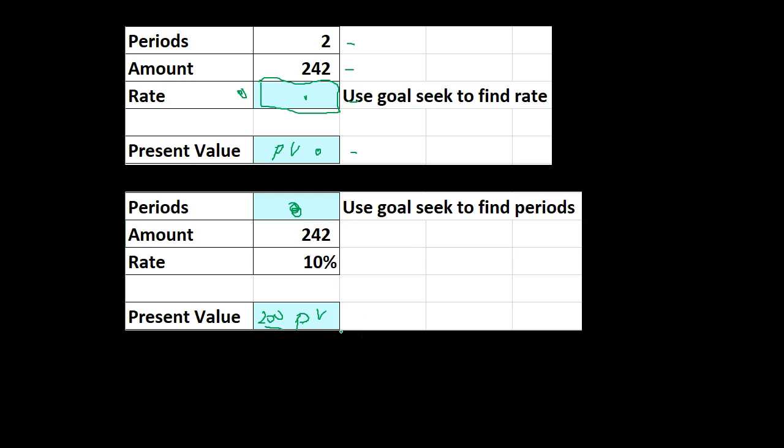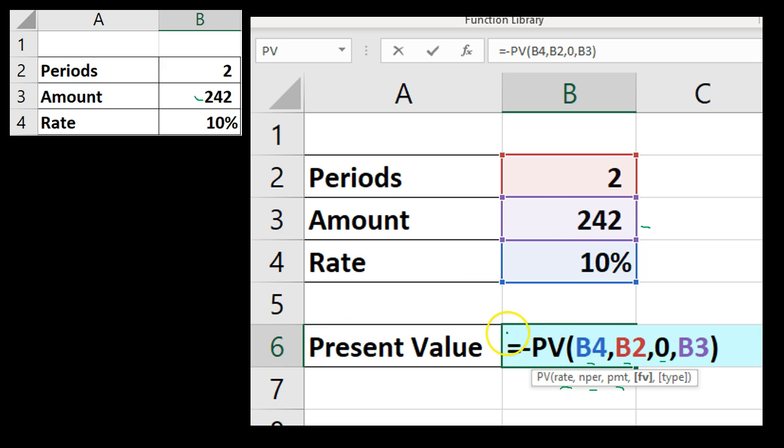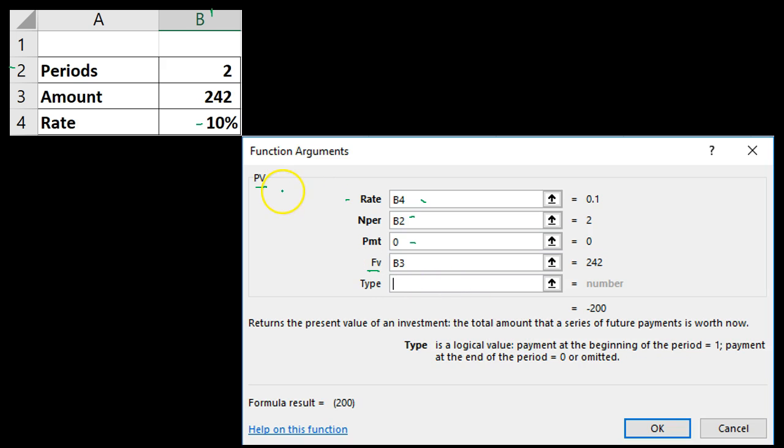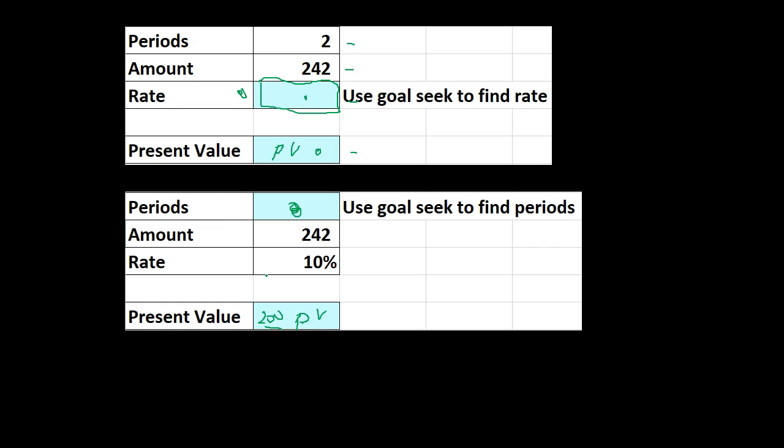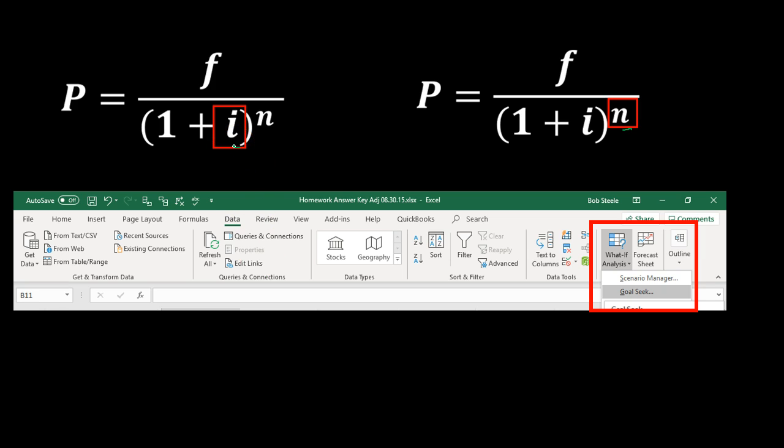The reason we want to go over this, and again, you could take more detail on that in the example problem where we actually show this within Excel, is that by doing that, you can memorize basically one formula. The present value function, this function, this box, present value, the PV, will be used for the present value of an annuity, and then you can also use that same formula to solve for the interest rate or the number of periods without having to learn multiple different formulas and functions with the use of goal seek. It's also very useful in many other areas.